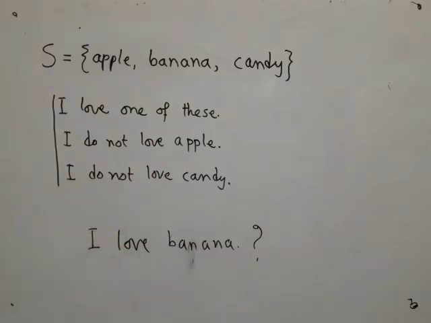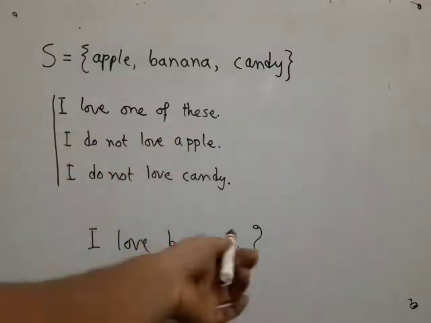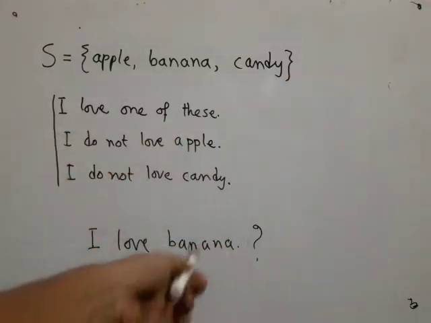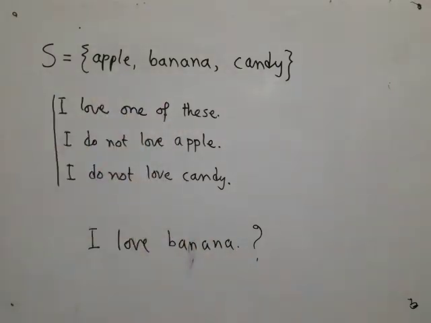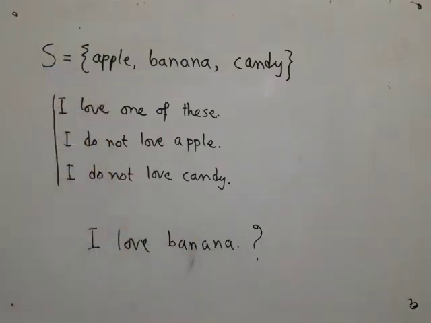Now imagine, can a computer program do this blindly? No, because these are three sentences and this is a completely different sentence. It can look up all these things and still cannot figure out what to do, because it can only look up. If the statement that you have asked is precisely one of these, in that case it can answer yes. If it is just the negation of this, then it can say no. But this is a completely different thing. There is no statement about banana here. But we human beings can conclude. We can infer more information given certain basic information.